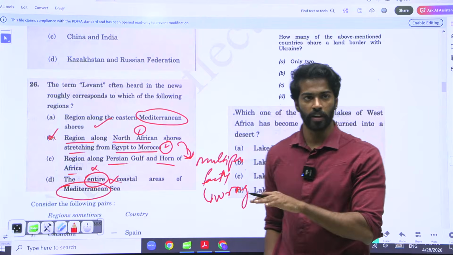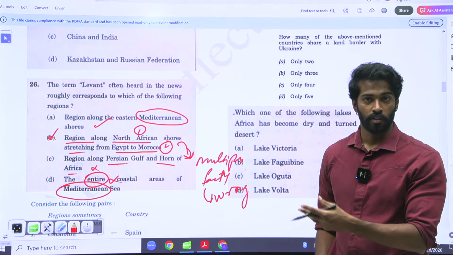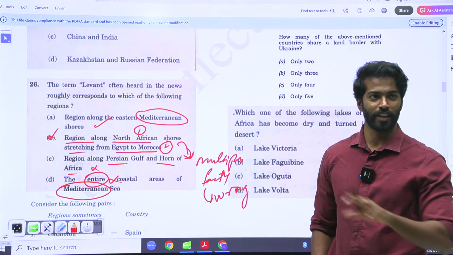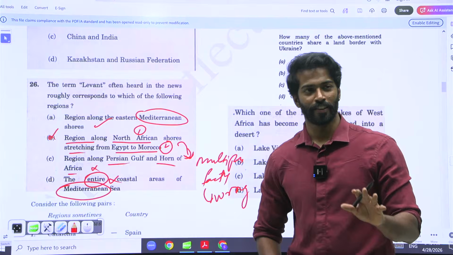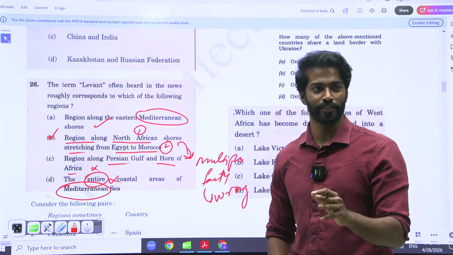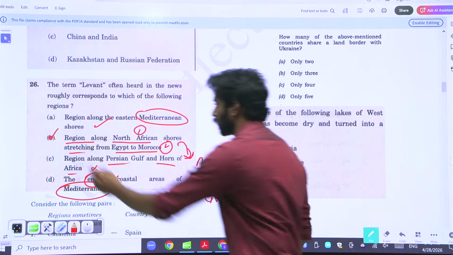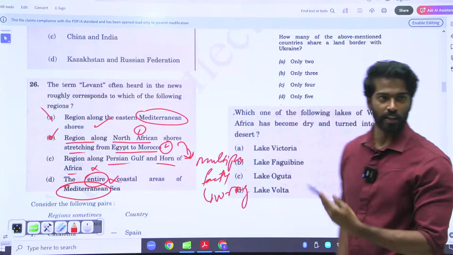Here I didn't know about the Levant region, but I was able to commit an answer. This is only because of UPSC. UPSC was like, I understand you. Usually I do not give any tricks or tips or techniques for elimination, but in this particular question I'm giving you techniques. So here you can use an elimination technique and come up with A.